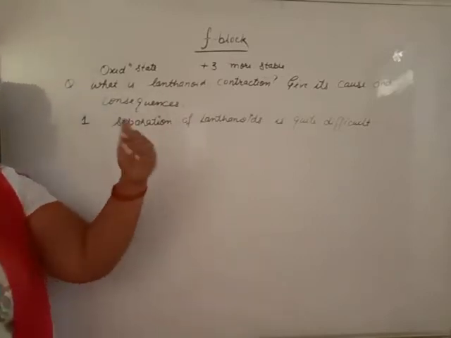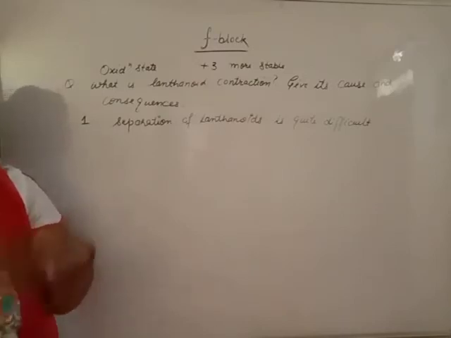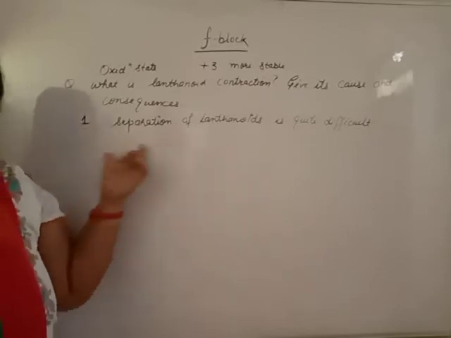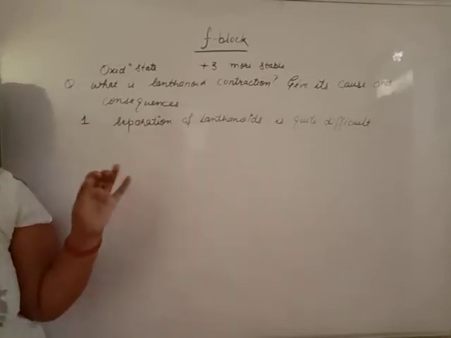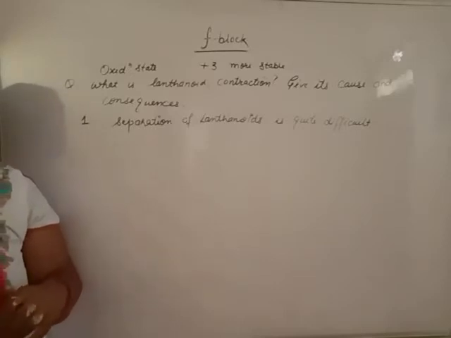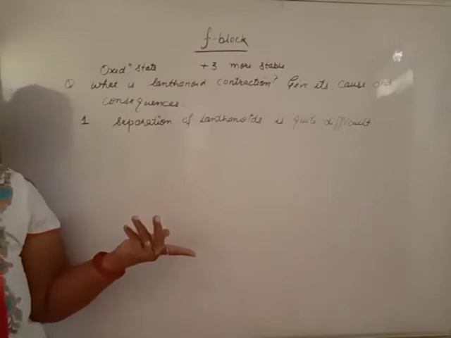If we want to separate the lanthanoids, it is not possible because for 14 lanthanoids, the difference in size in total is 11 picometer. In ionic radii it is 14 picometer, not more than that.